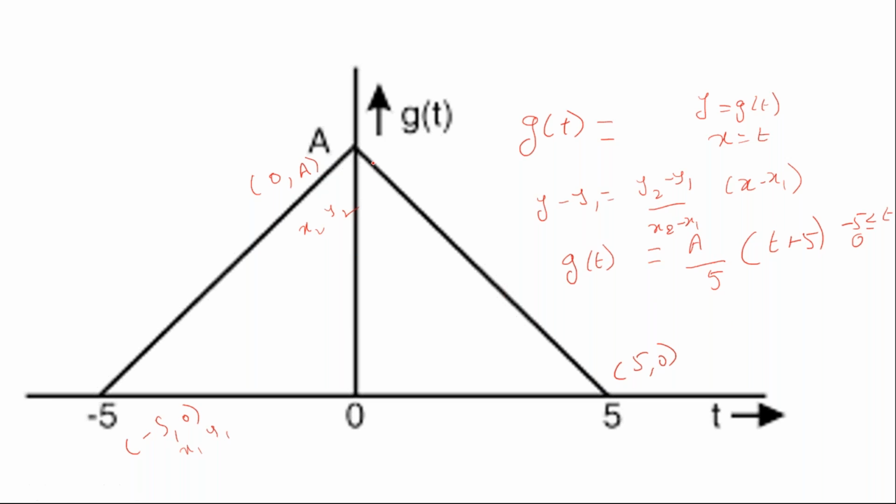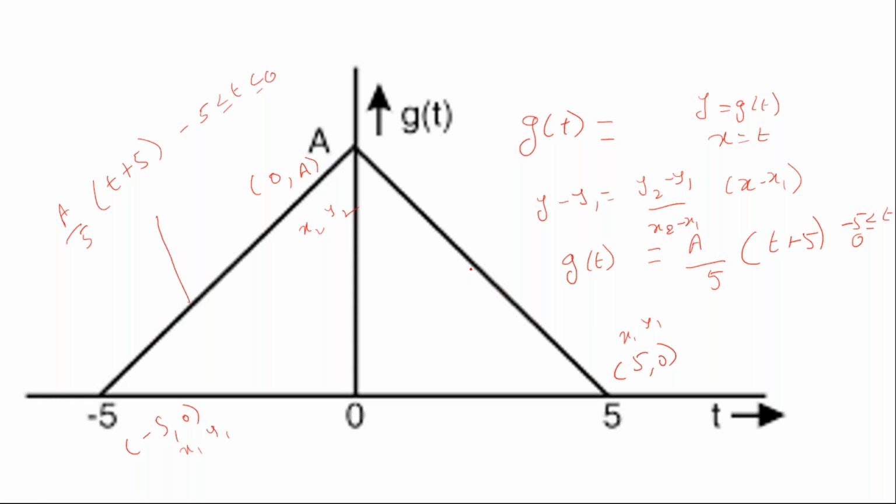And similarly, you write the equation for this also. When you write the equation for this, again you treat this as x2, y2. Now you treat this as x1, y1 for this portion. That means the equation for this is a by 5 into t plus 5. And this is existing from minus 5 less than or equal to t less than or equal to 0.